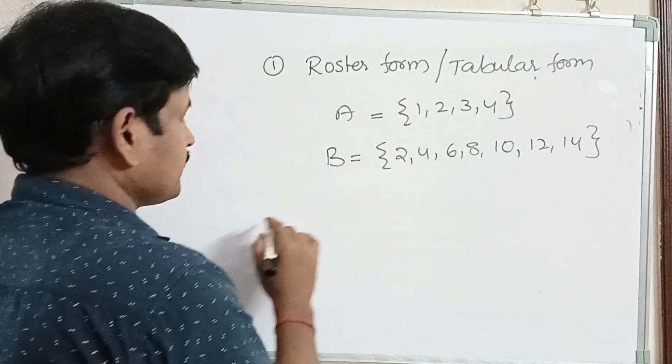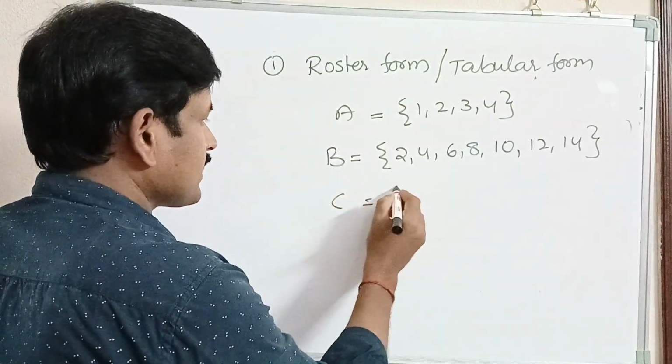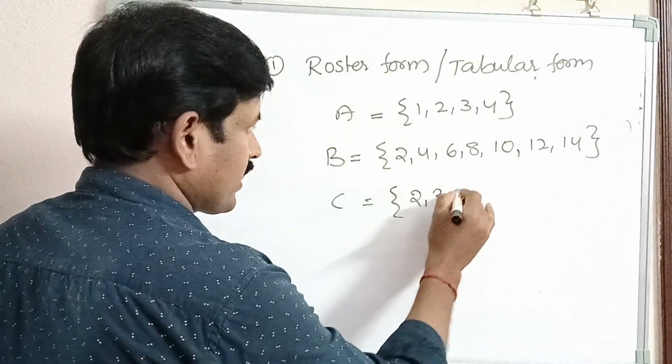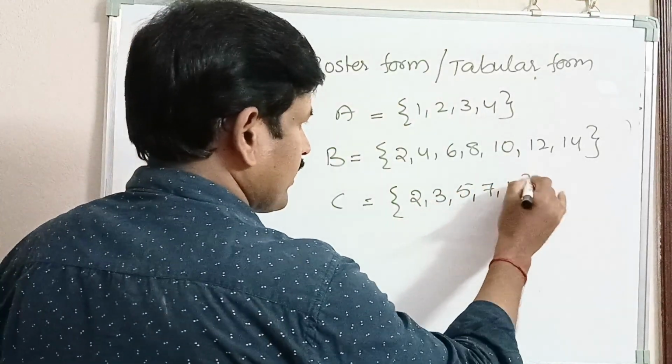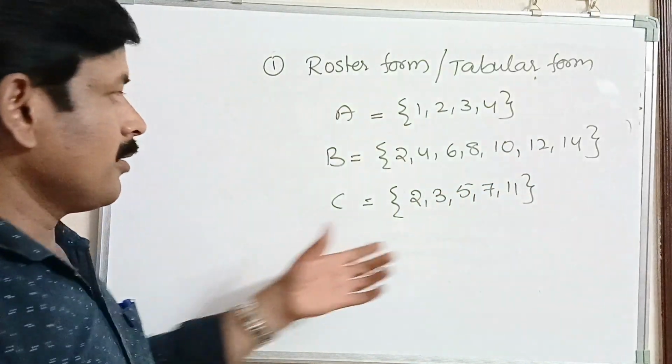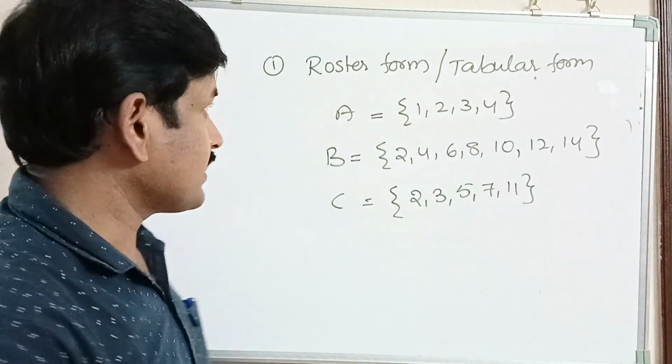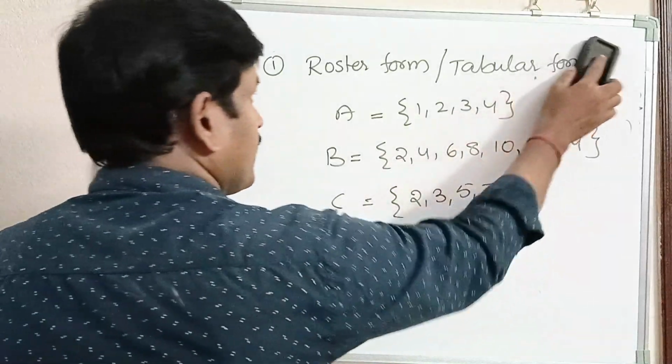Next, let C be the set of first 5 prime numbers: 2, 3, 5, 7, 11. So these are the first 5 prime numbers. This is the way we have to represent a set in roster form.